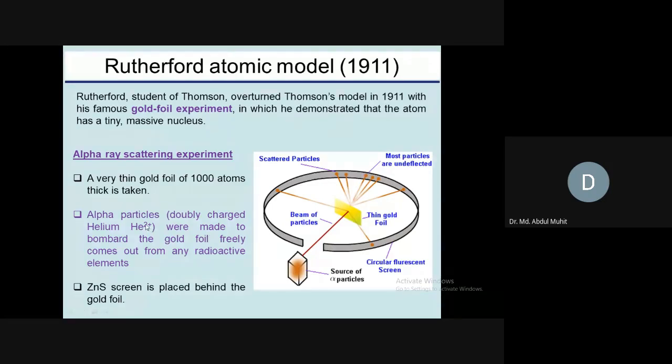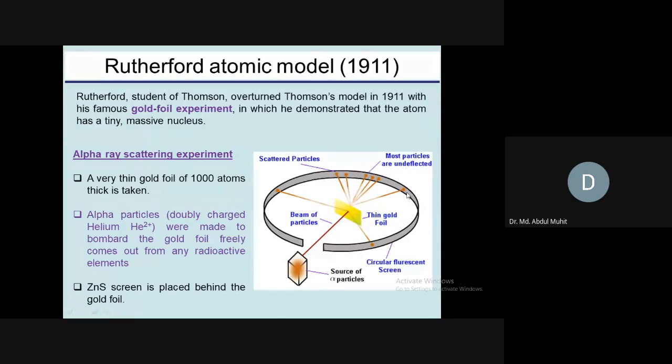These charged helium particles, 2+, hit the gold foil, and then they are deflected to the zinc sulfide screen in various ways. Most come straight, but there are a lot of flashes originating on the zinc sulfide screen. So this was the alpha ray scattering experiment, or gold foil experiment.